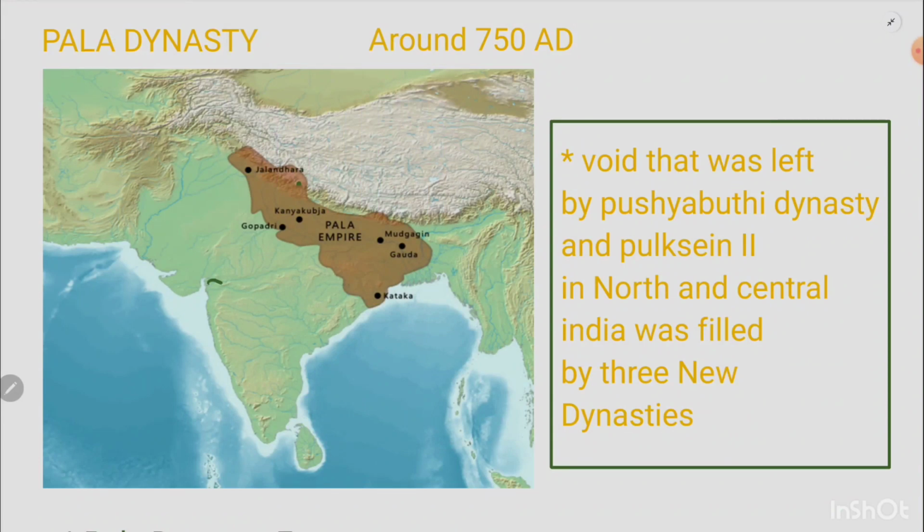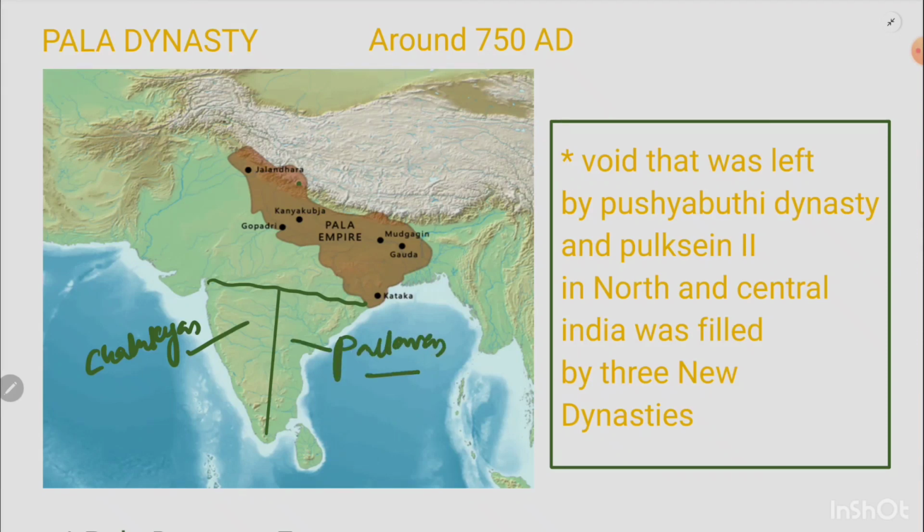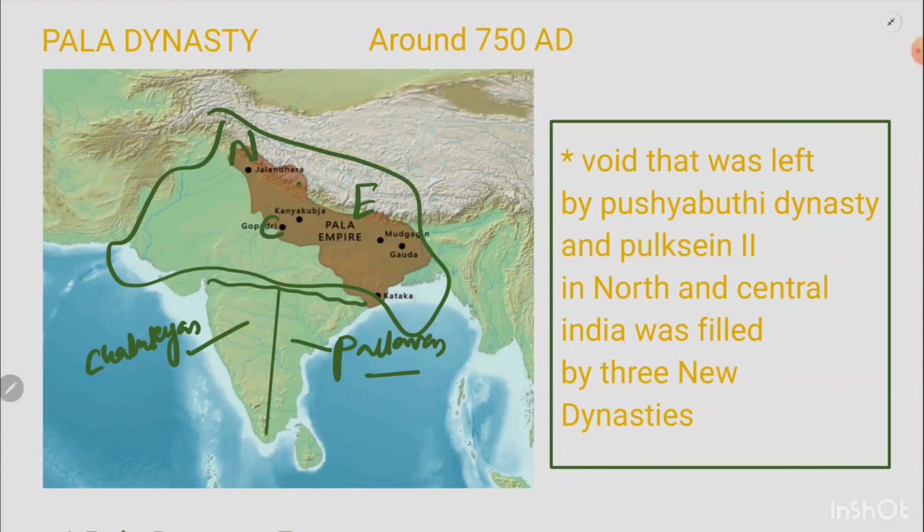So for example, if we take this region, which was discussed largely in the last lecture, and imaginarily divide it into two parts, this part was ruled by the Chalukyas, and this part was ruled by the Pallavas, okay? So we are done with this. Before that, we read about this part, the northern part, central part, and some eastern part of India, and this part was majorly ruled by the Pushyabhuti dynasty, okay.